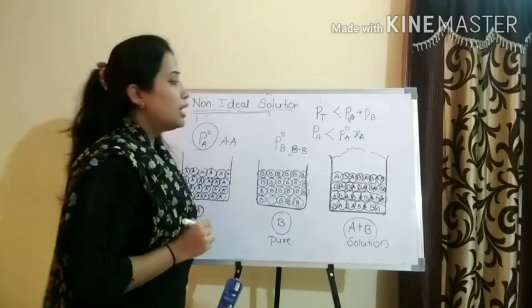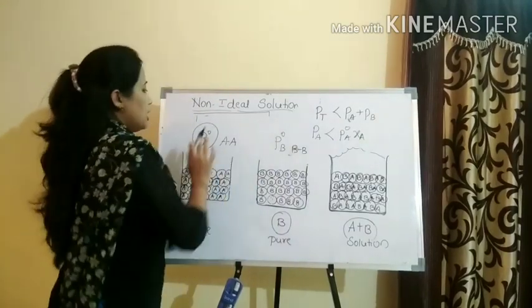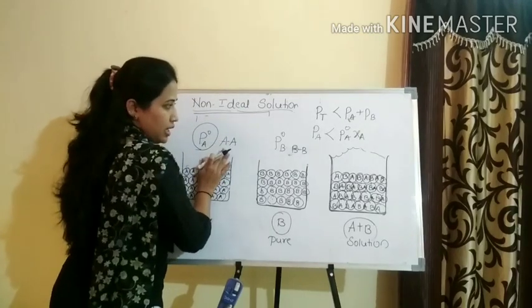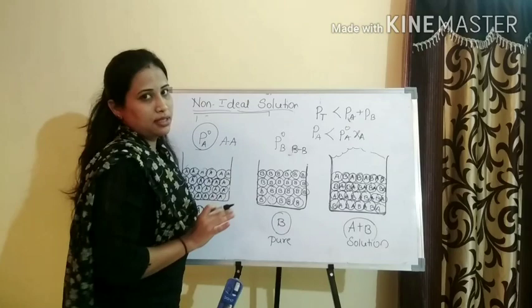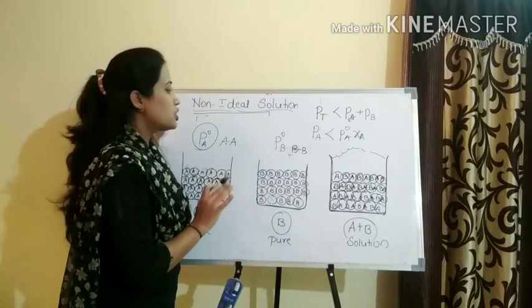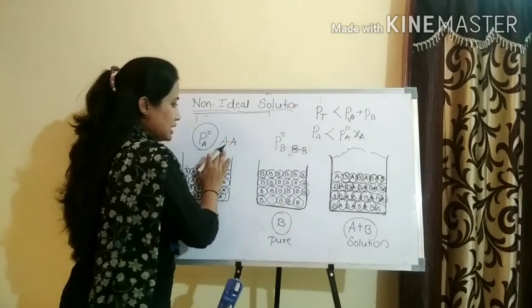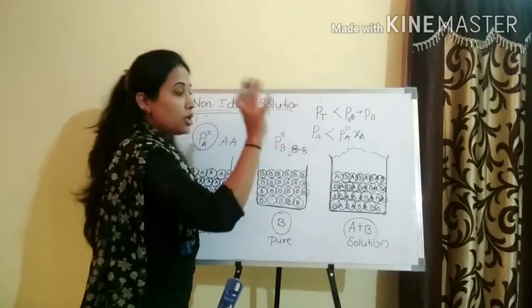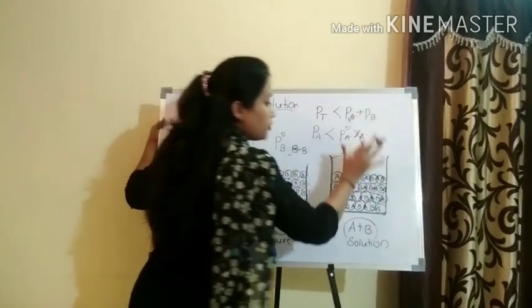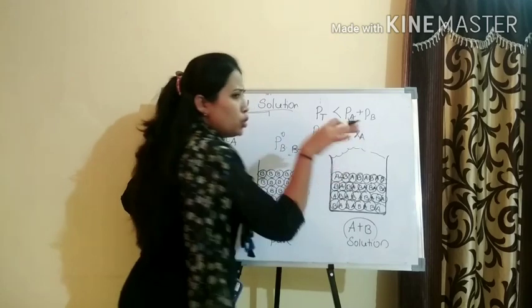Similarly, there might be another case where the interaction of AA molecules and BB molecules is more than the interaction of AB molecules after mixing, that is, AB molecules are loosely held.